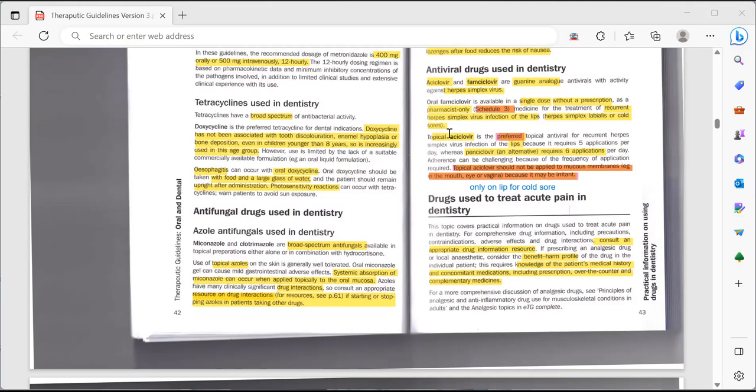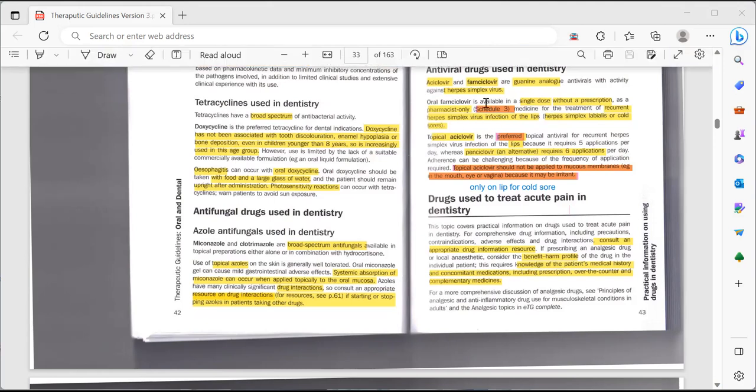If the patient has a primary herpes simplex viral infection, which is the first time he's having it, it generally has many systemic features, and in that case these antiviral drugs are not very helpful. These antiviral drugs are helpful in cases of recurrent infection, which mainly occur on the lip and which is also known as cold sore.